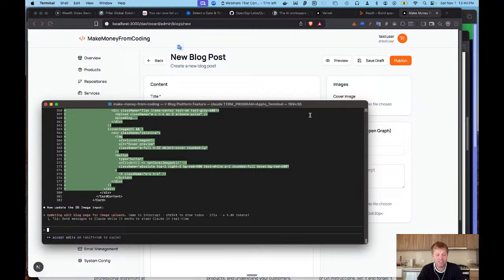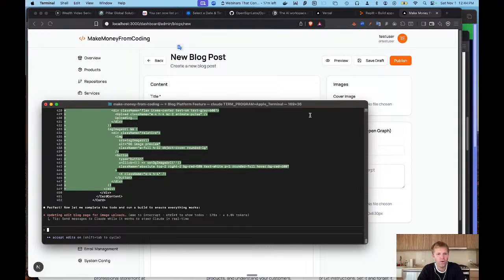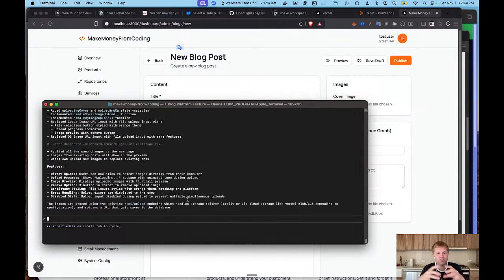And you've probably already done this in other places in your life when you're buying software or installing software, where, especially if you're using a MacBook or a Mac computer, you get a .dmg file. And that .dmg file is the install file. So basically the source code, which is what you're seeing happen right now, we're compiling and messing with the source code. That gets compiled into a .dmg file that gets installed, and you can upload that .dmg file to MakeMoneyFromCoding.com, and then you could sell it.